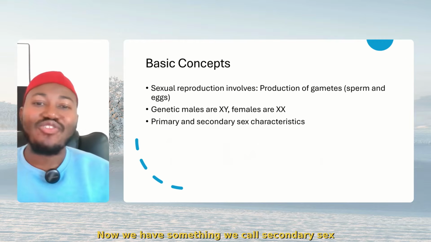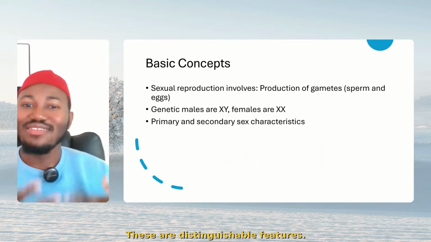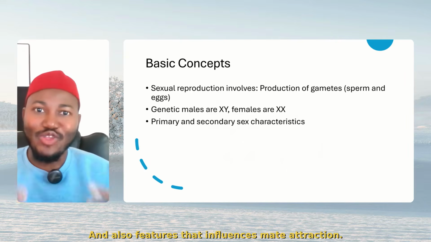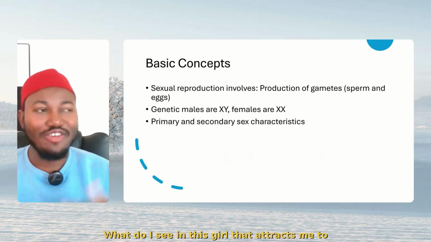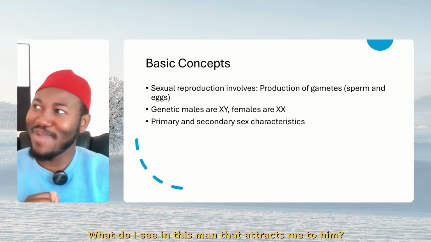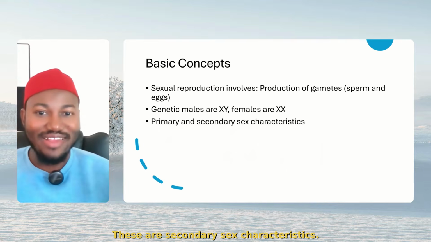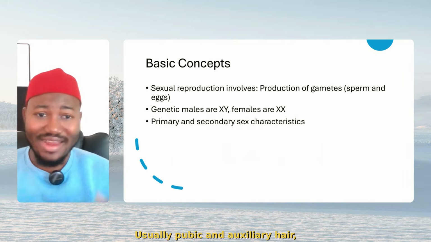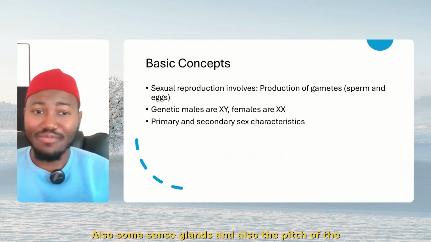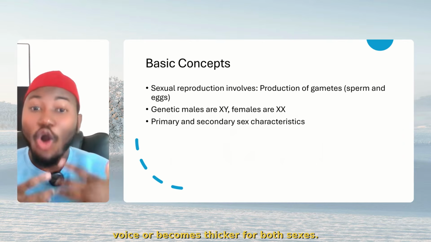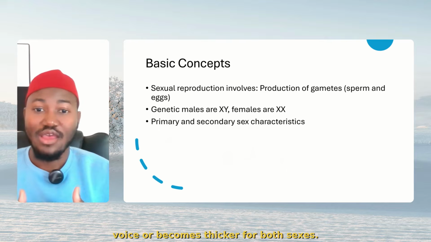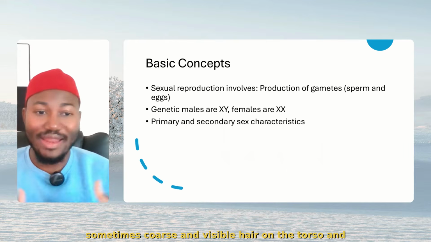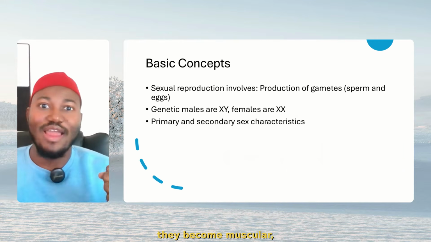Bear this in mind. Now we have something we call secondary sex characteristics. These are distinguishable features that you can use to distinguish the two sexes, and also features that influence mate attraction. What do I see in this girl that attracts me to her? What do I see in this man that attracts me to him? These are secondary sex characteristics. Usually they develop at puberty. Both sexes get pubic and axillary hair, also some sense glands, and the pitch of the voice becomes thicker for both sexes. Now, specifically for male, we have facial hair, sometimes coarse and visible hair on the torso and the limbs, and they become muscular and stronger.